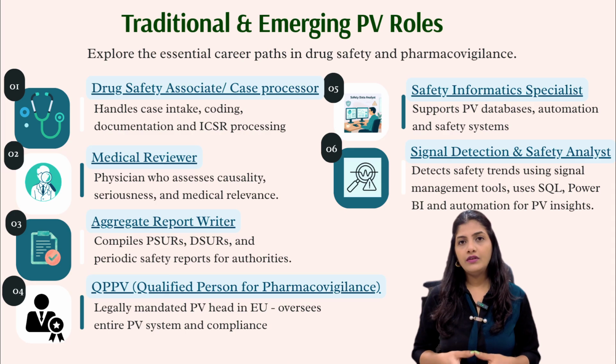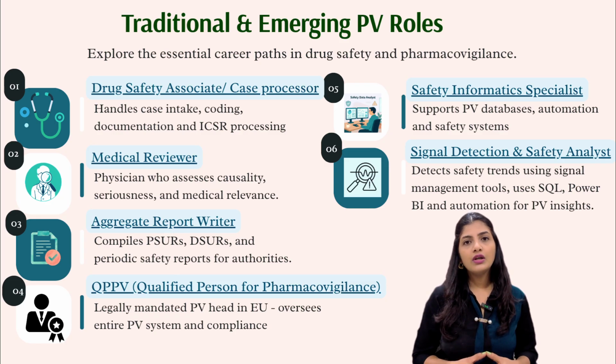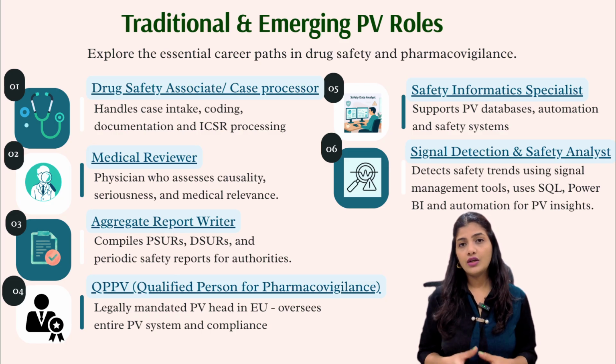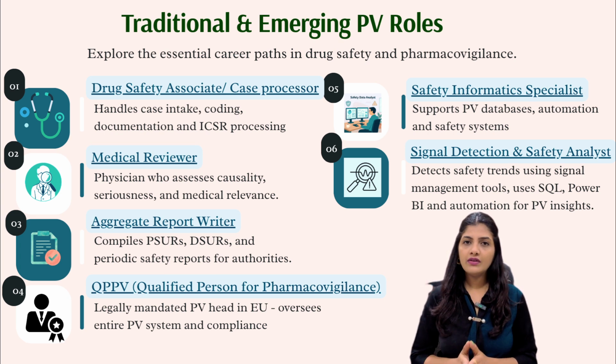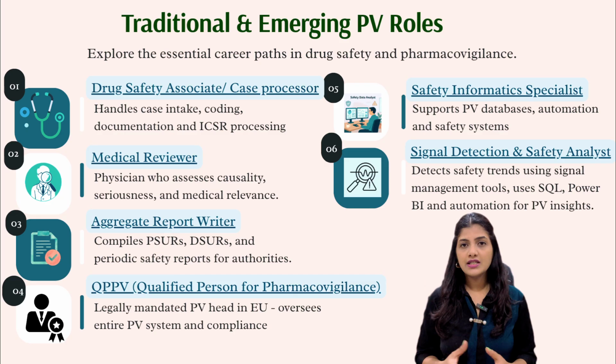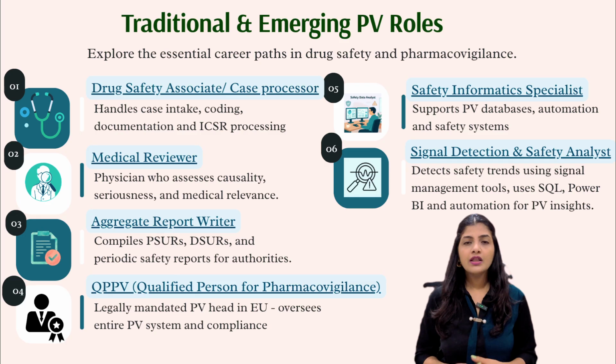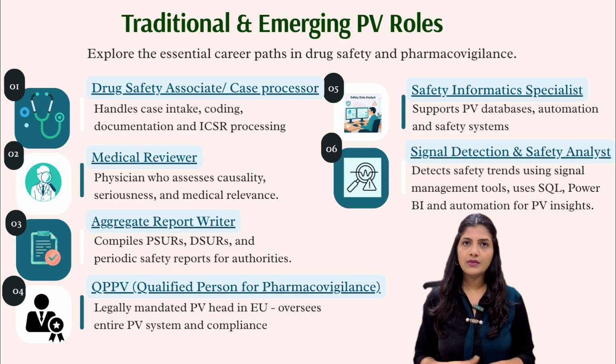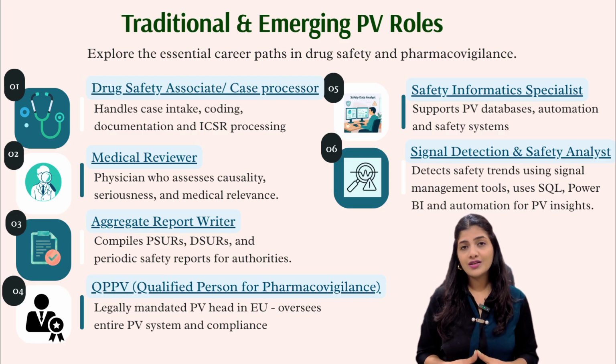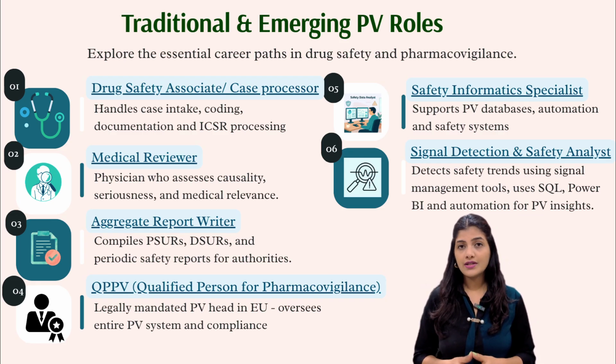Then QPPV stands for Qualified Person for Pharmacovigilance. This is a legally mandated role under EU regulations, like every pharma company operating in Europe must have one. The QPPV is personally responsible for the entire PV system of the company. They oversee the PSMF, they communicate with health authorities and are accountable for all compliance matters. Think of them as the head of the entire drug safety function. It's more of a senior leadership role, something you build towards over years in this field. But it's important for beginners to know it exists and understand what it represents.